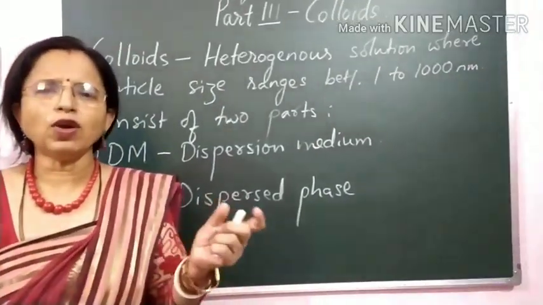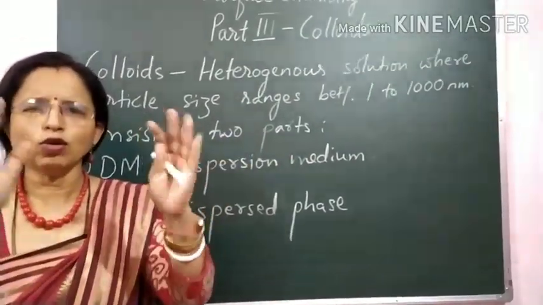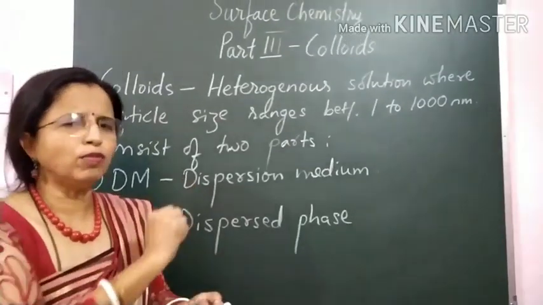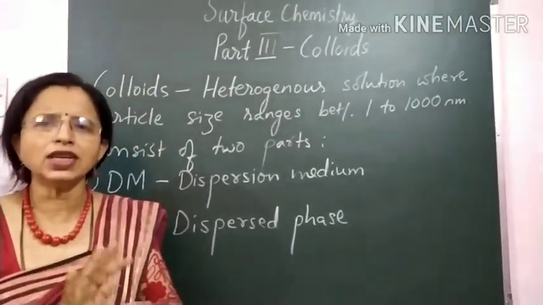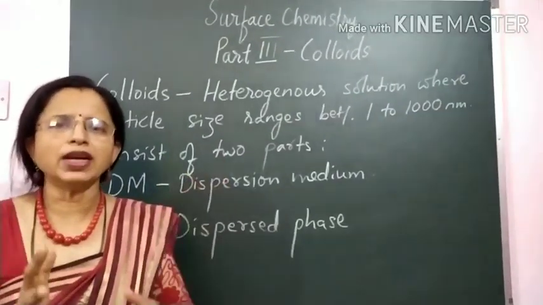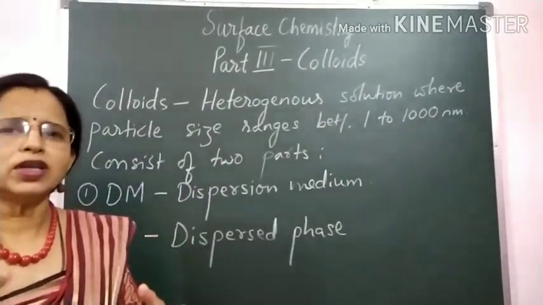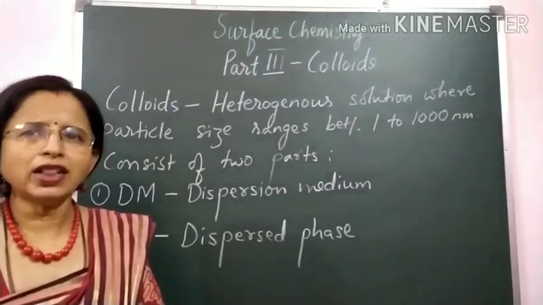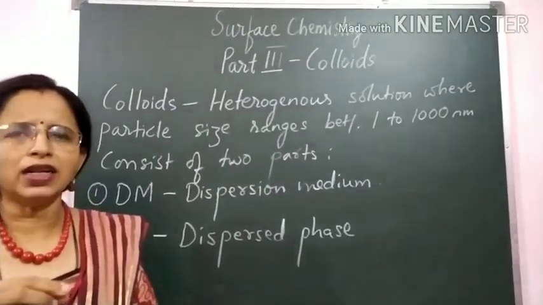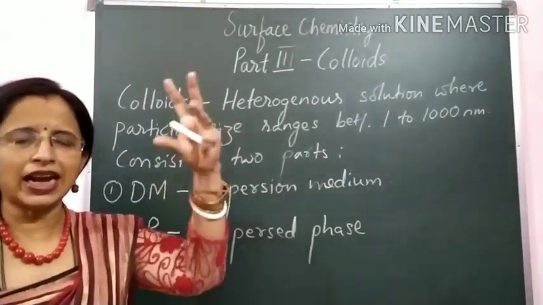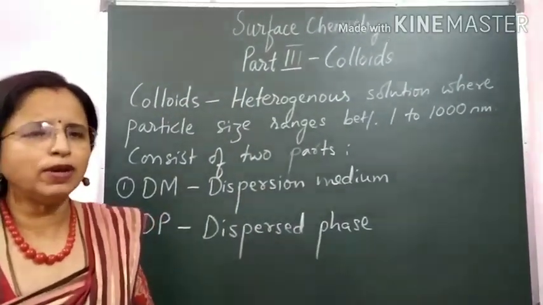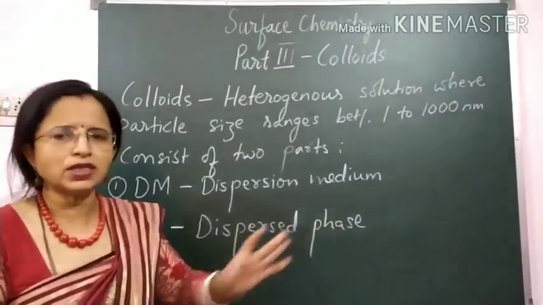Suppose you have air in the room. When I rub the board, some dust particles disperse in this air. So the air is the dispersion medium, and the dust or chalk particles scattered in the air are the dispersed phase.